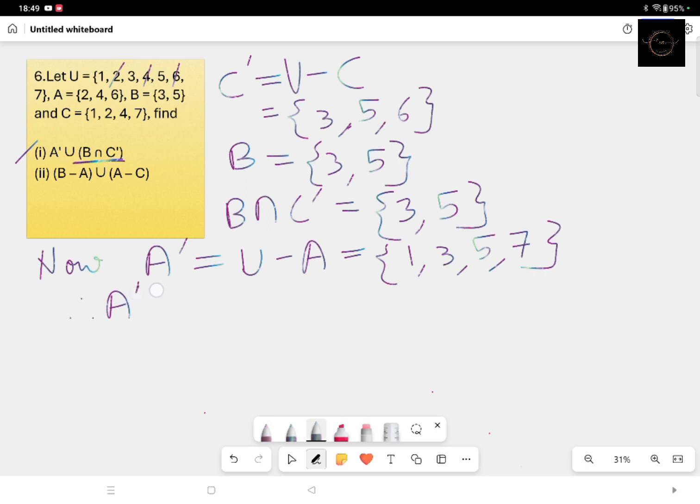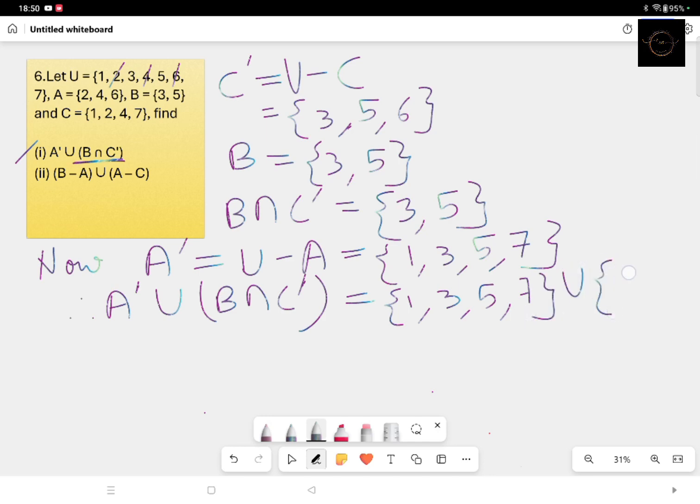So we have found out all the items. A complement union B intersection C dashed: B intersection C dashed is 3, 5 and A complement is 1, 3, 5, 7. So you have to just find out the union of these two, that is 1, 3, 5, 7 union 3, 5.